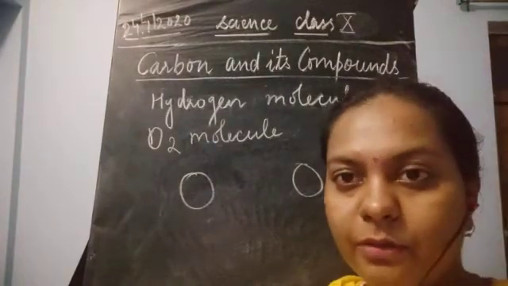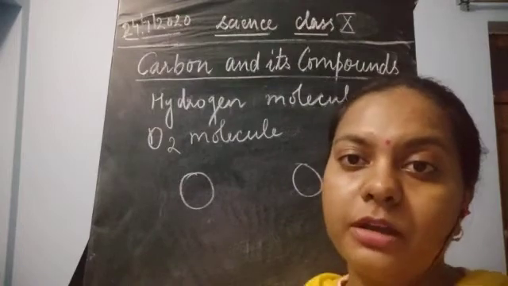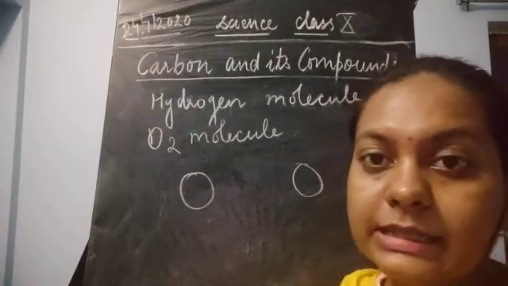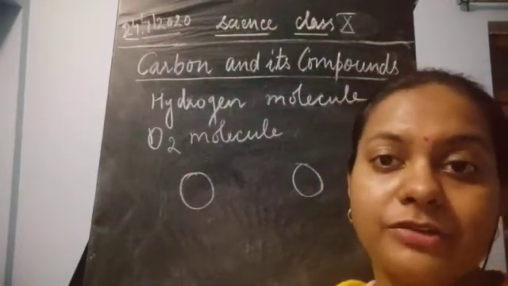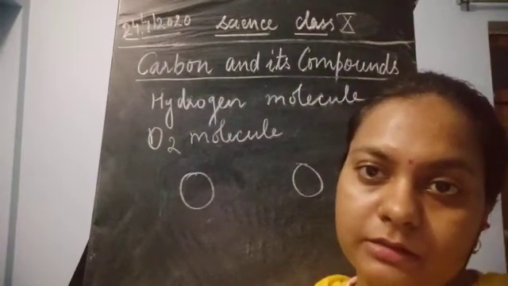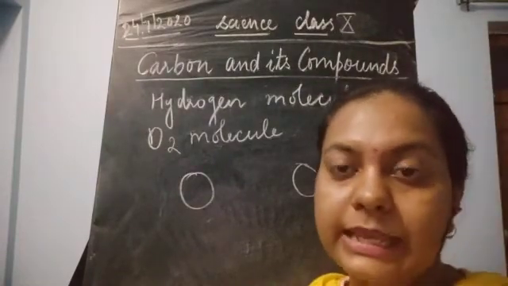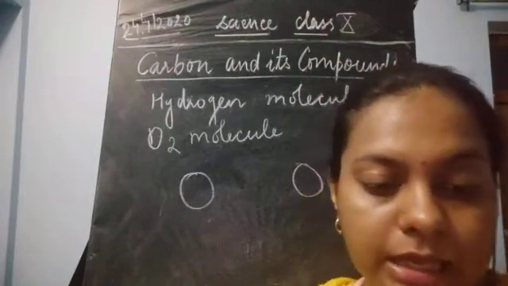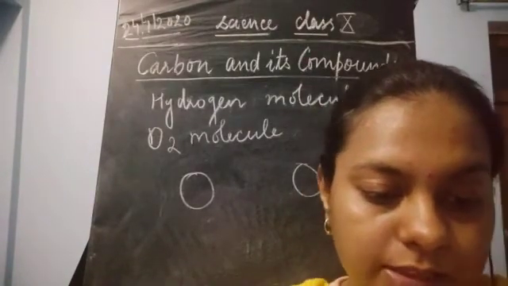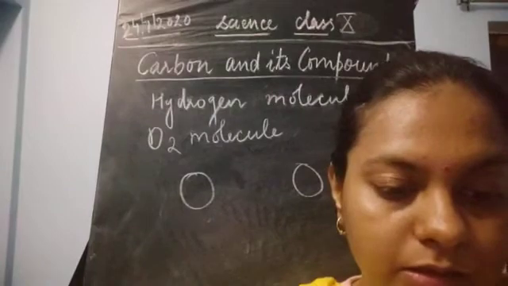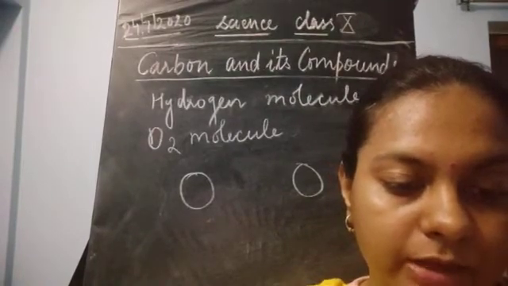Okay, what is the electronic configuration for oxygen? It has 6 valence electrons in the outermost shell. Oxygen has 8 electrons, and that is why the formation of a double bond will take place.